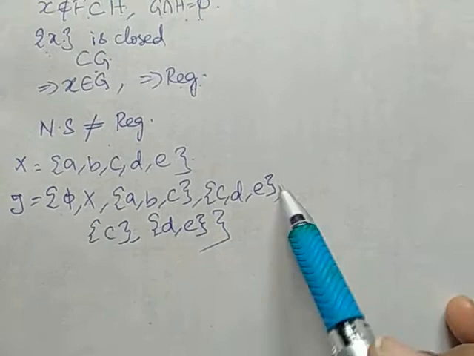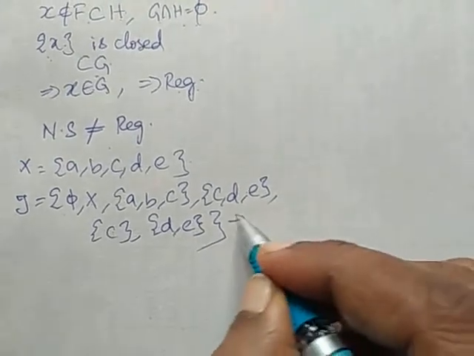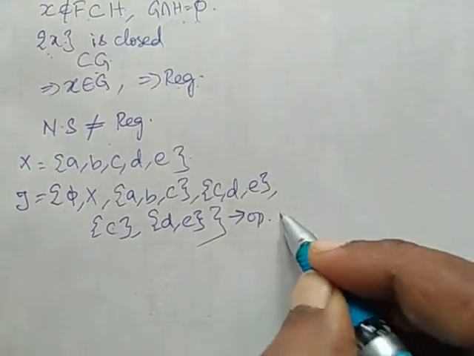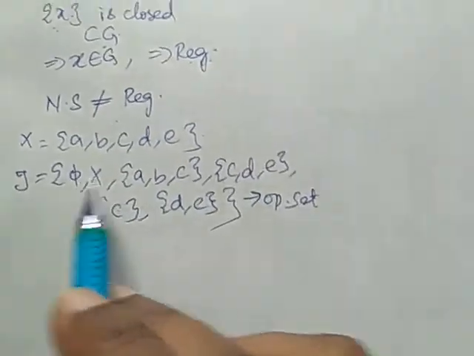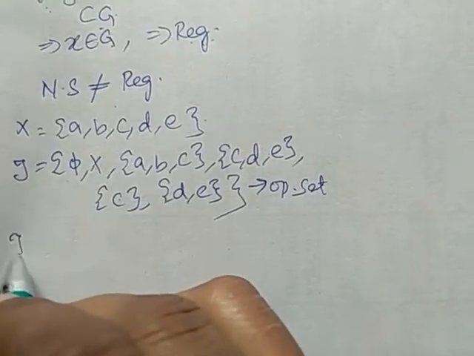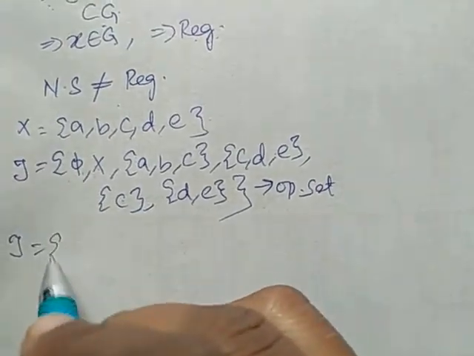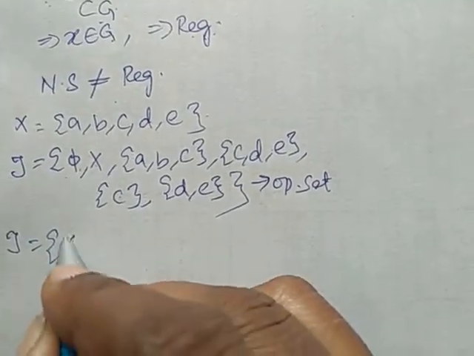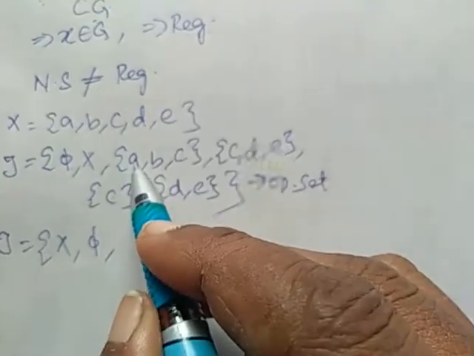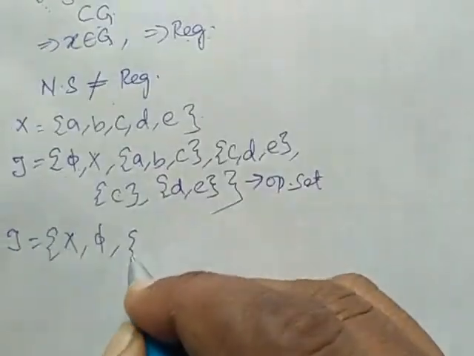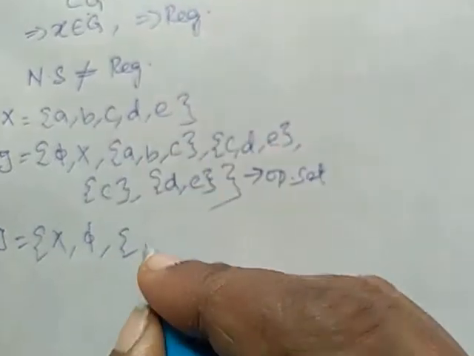So these all are tau open sets, right? These all are open sets. Now we are going to find the closed sets. When we take the complement of these, we will get closed sets. What is the complement of the null set? X. Complement of X is the null set. What is the complement of {A, B, C}? It is {D, E}.